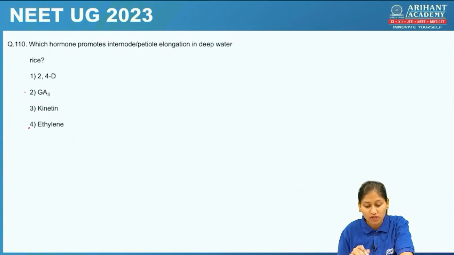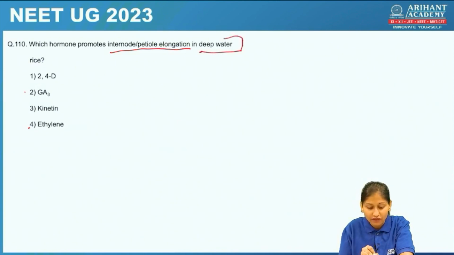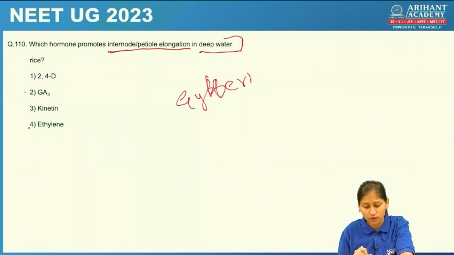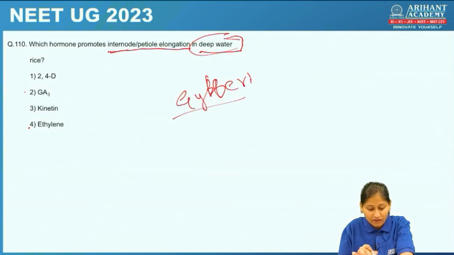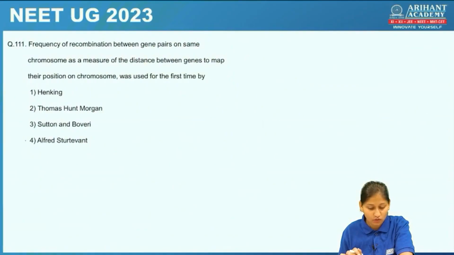Which hormone promotes internode or petiole elongation in deep water? Students, here you are supposed to check this. Deep water: you may get confused if it is internode elongation, and you may think it is gibberellic acid. But no, students, here in deep water it is asked. In NCERT it is directly given that for elongation of petiole in deep water, ethylene is the hormone which is used. Okay, let's check the next one.